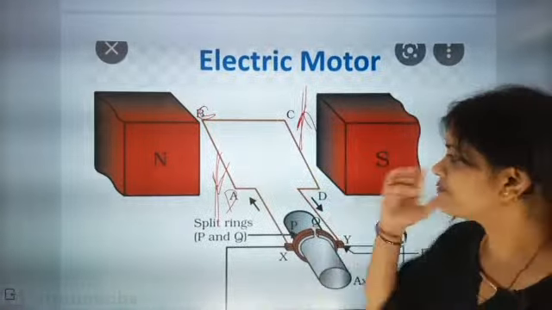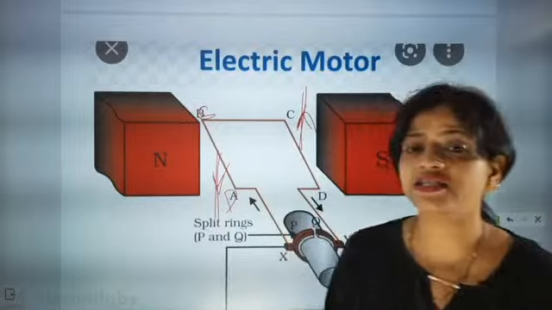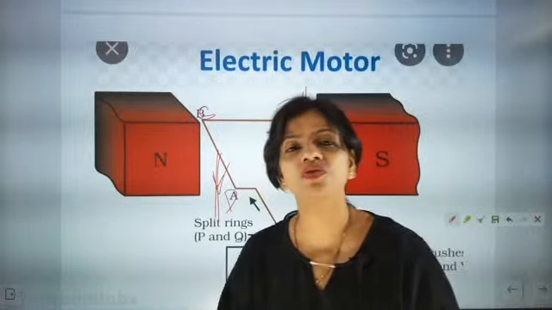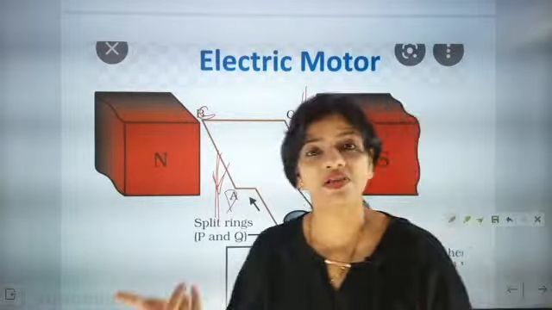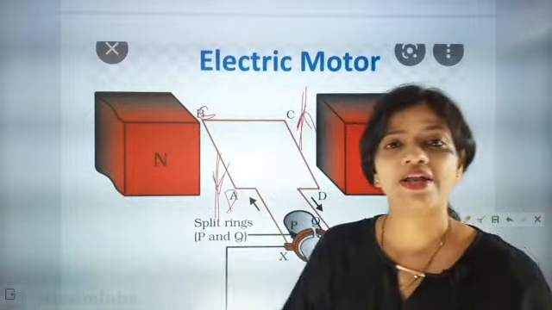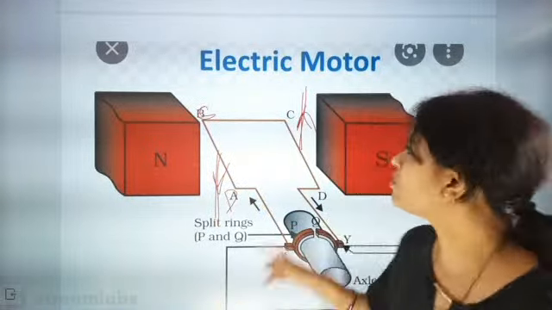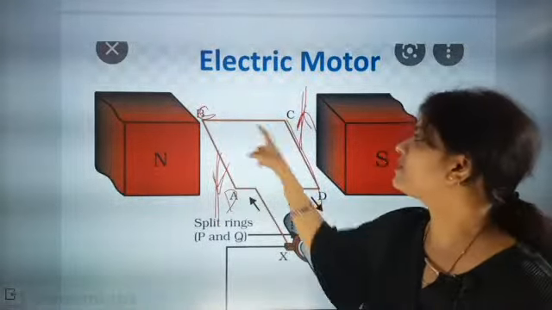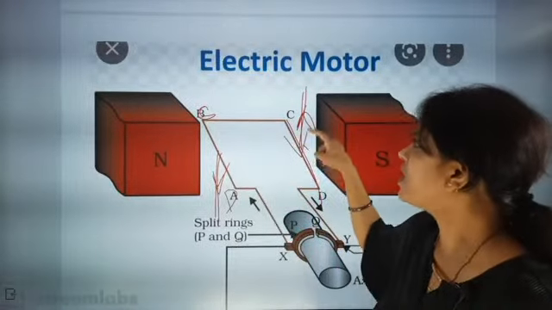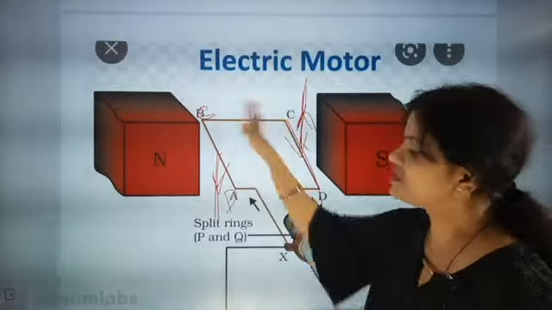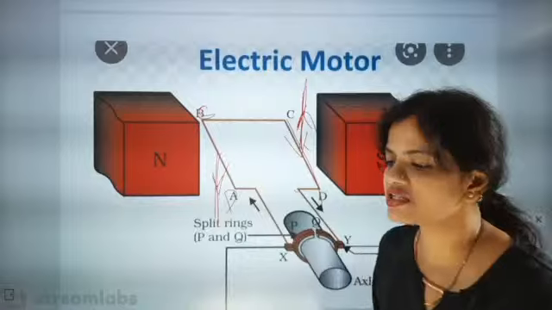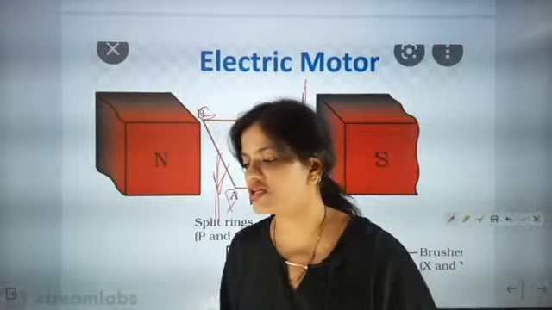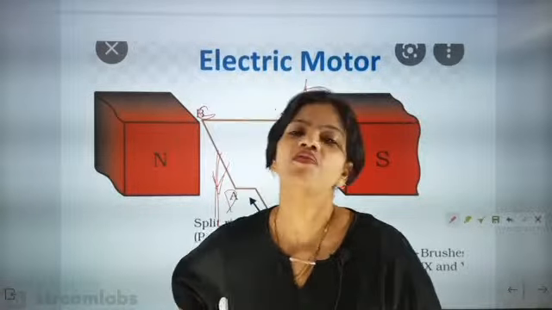Understood? Just remember, the sides are getting reversed, so the direction of current is getting reversed. Once the side was CD, the current direction was this one and the force was this. Once it turned, the current direction exactly changed, and this will allow it to move.